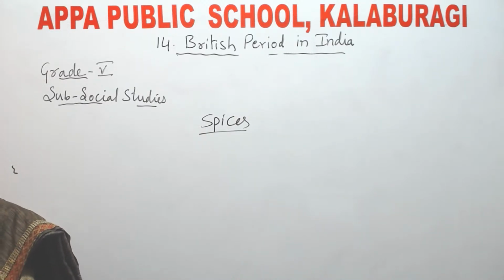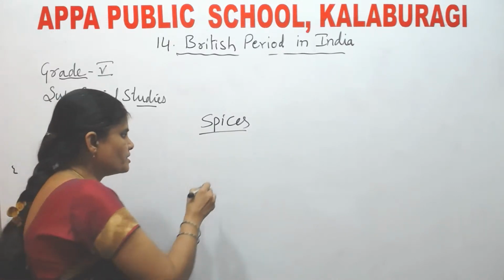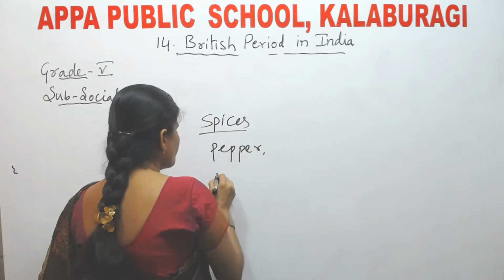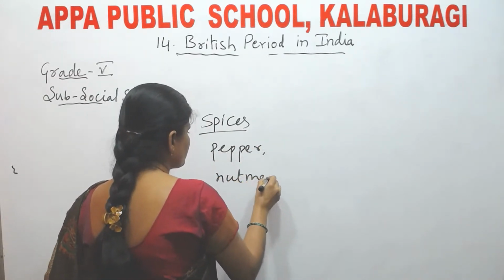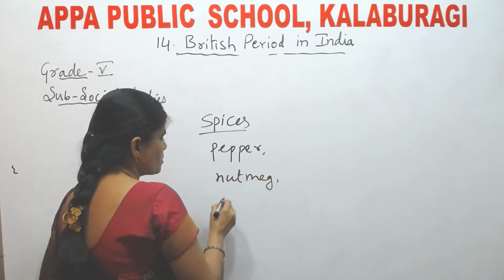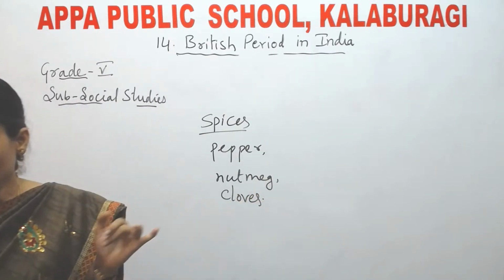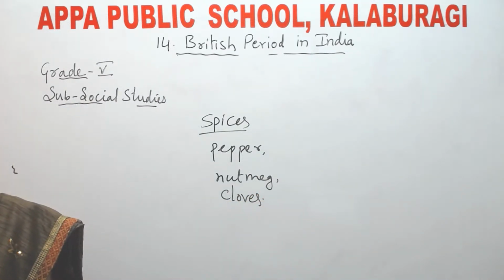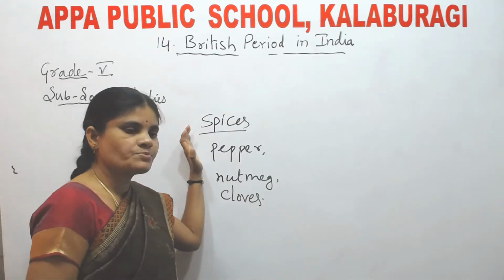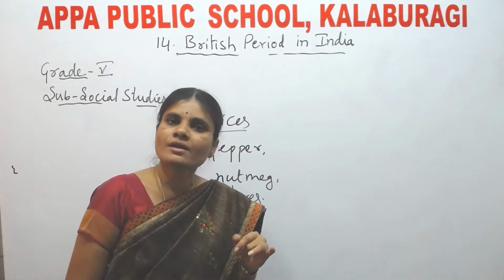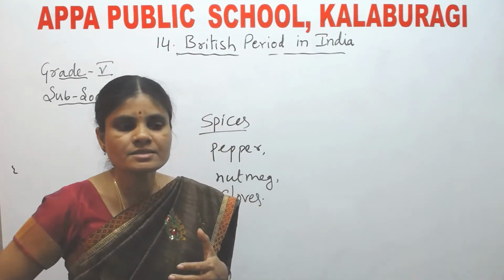Under the spices, what did they get? Pepper, nutmeg, and cloves. These are the spices the Europeans got from India and other Asian countries like China.